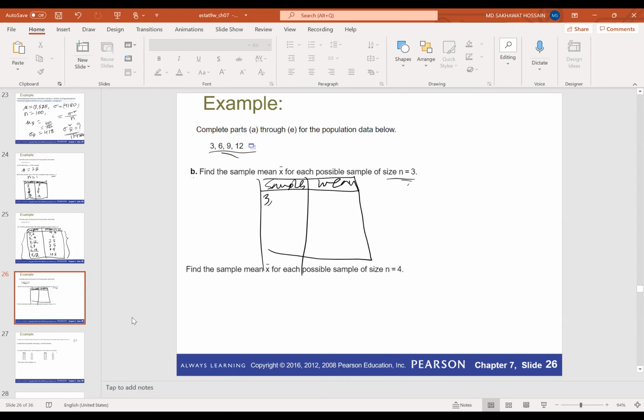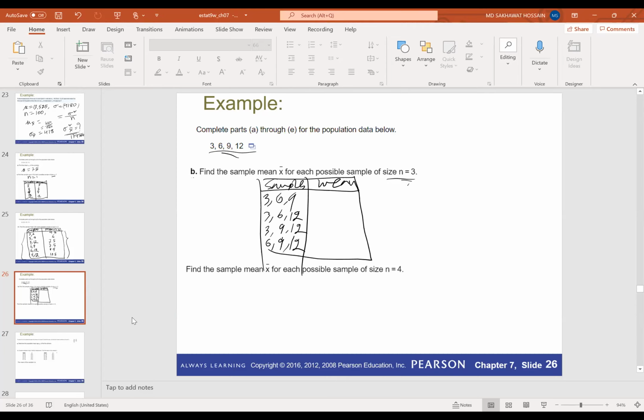So we can get 3, 6, 9, 3, 6, 12, 3, 9, 12, or 6, 9, 12. So these are the possible samples. Okay, so now we have to calculate the sample mean for each one.